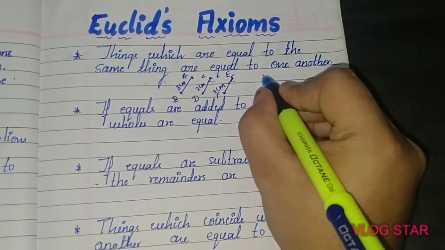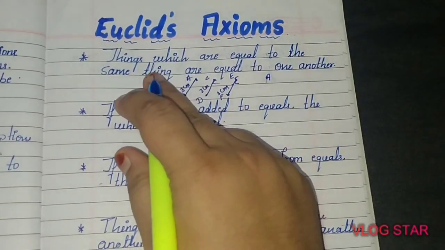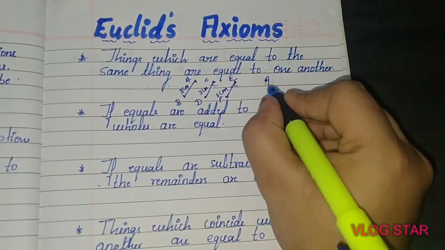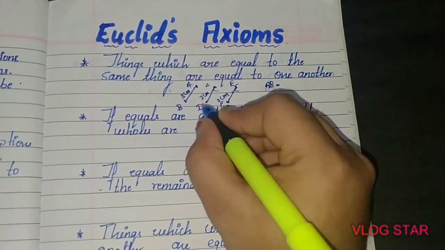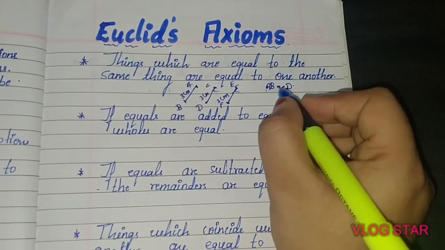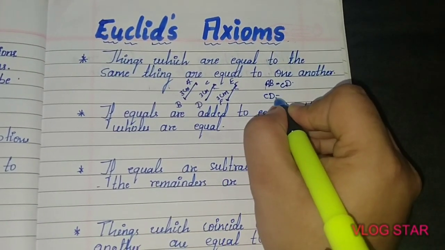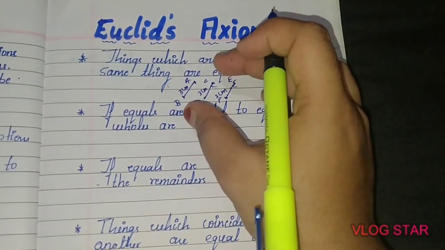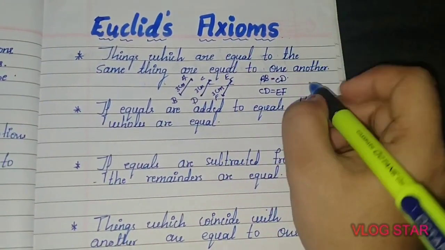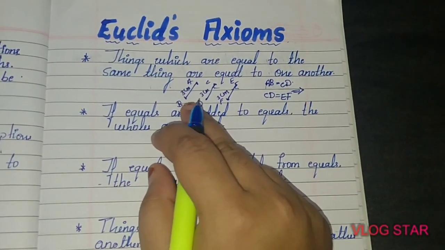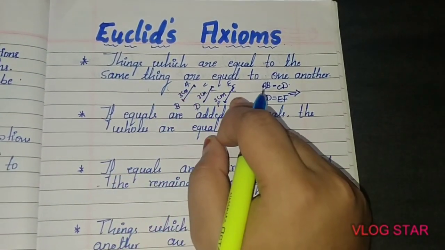Things which are equal to the same thing are equal to one another. First I'll write AB is equal to CD. Now CD is equal to EF. If AB is equal to CD, and CD is equal to EF, then according to Euclid's first axiom, the first thing should be equal to the third thing.